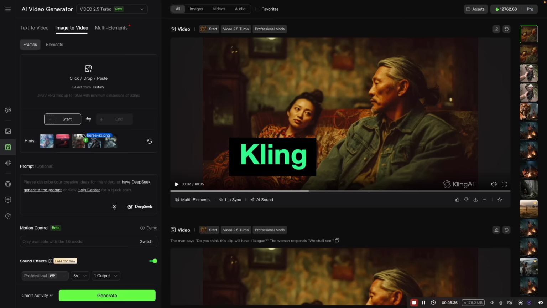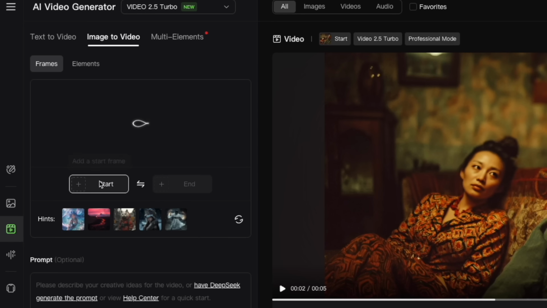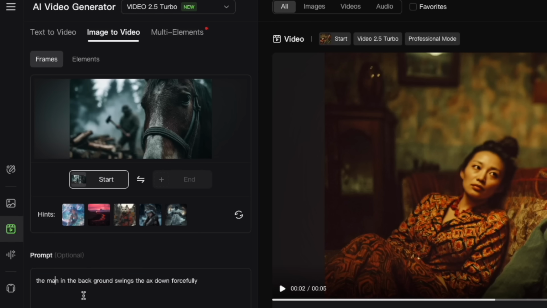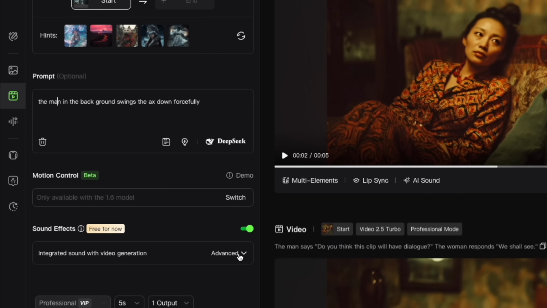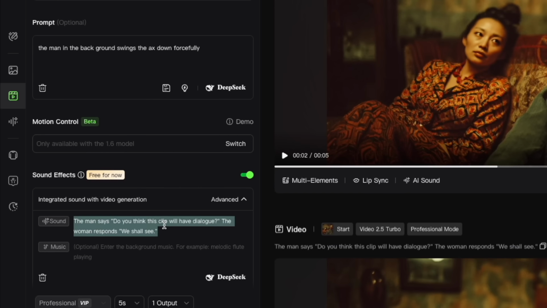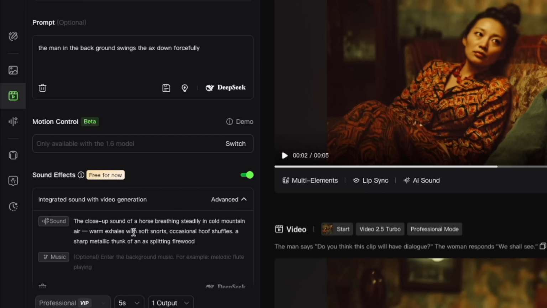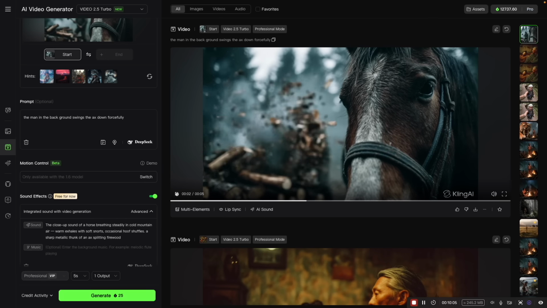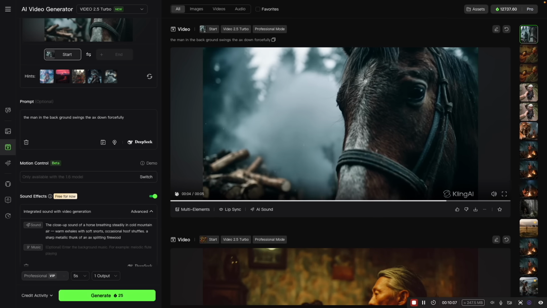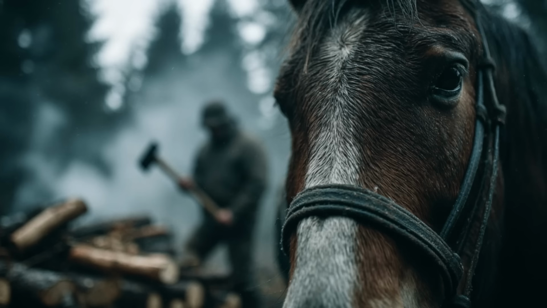So in Kling, I'm going to use it just as a start frame here. I'll prompt the action here. And then in the sound effects, and it holds the sound effects, so make sure that was from my last one. So I'll put my sound effects here and then my prompt in here. You could probably put them all in the prompt, to be honest, but I'm going to split them out like this. That's a little too forceful.